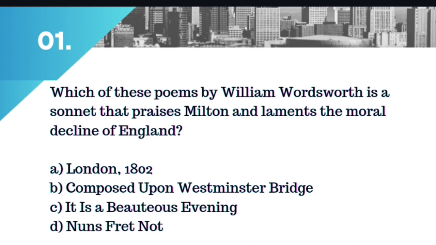The first question. Which of these poems by William Wordsworth is a sonnet that praises Milton and laments the moral decline of England? Option A, London 1802. Option B, Composed Upon Westminster Bridge. Option C, It Is a Beauteous Evening. Or option D, Nuns Fret Not. The right answer for this question is, of course, option A, London 1802.